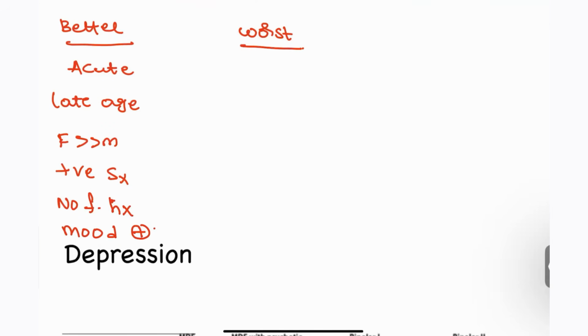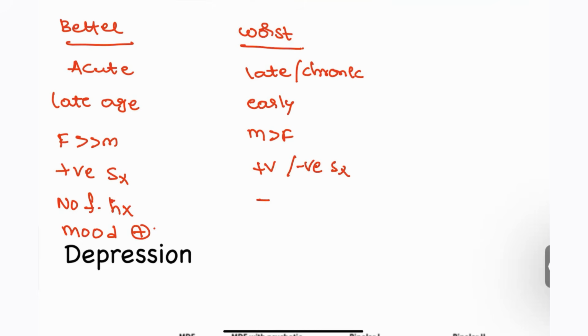Opposite to that, those who are having a late or chronic stage, and those who have early age onset, males, with both positive and negative symptoms, and there is a family history of suicide or mood disorders, and they are not having mood symptoms. All these are going to decide the worst prognosis for this patient, right?